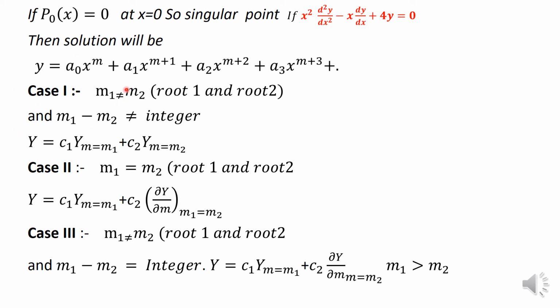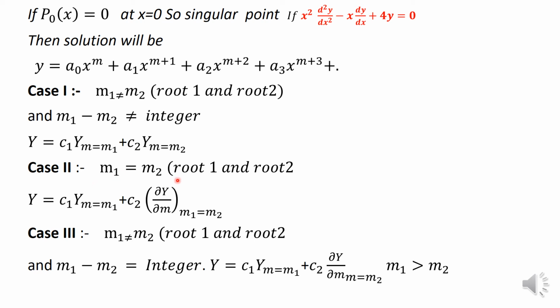If these two roots are not equal, and the difference is not an integer, then this type of solution will be there. That is, m1 minus m2 is not equal to an integer. Not equal to an integer means it is 1 by 2, 1 by 3, 1 by 4 and so on, not like 1, 2, 3 and 4 and so on. Right? This type of solution will be there.